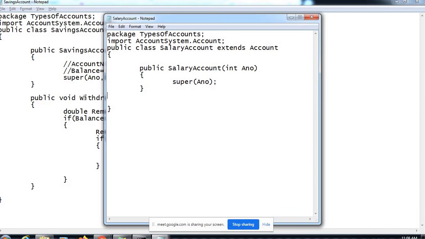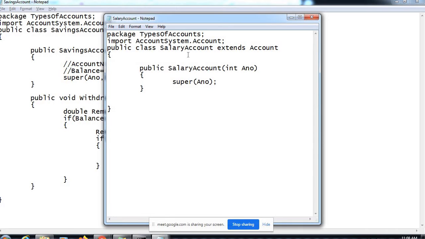Salary account is also a different type of account, but it has got its own identity as well. So it is bound by the definitions made in the account class, but along with that it has got its own identity and its own rules and regulations to be bound to as well, right?